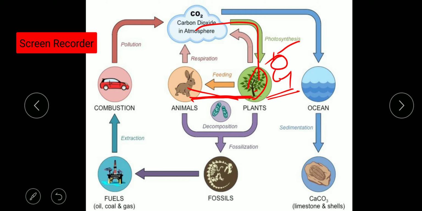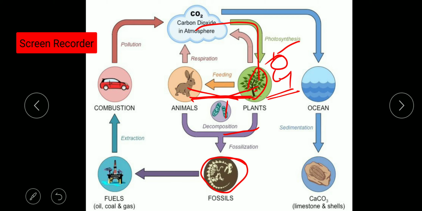And when these organisms die, they are utilized by the decomposers, that is bacteria, and then decomposed and fossilized in the form of fossils. So this is the food chain. The second step is what? The food chain. So what is happening in the food chain?